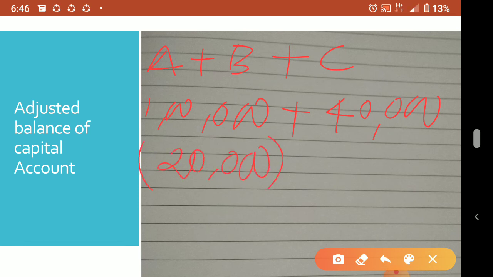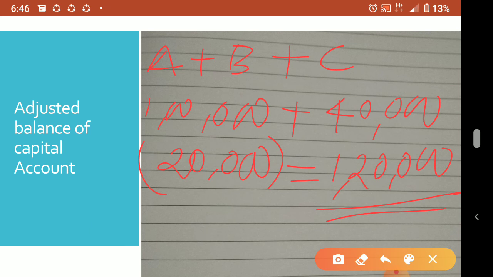Loss means deficiency. So final effect will be how much? 1 lakh 40,000 minus 20,000, 1 lakh 20,000 is the adjusted capital. So this is called what? Adjusted capital.